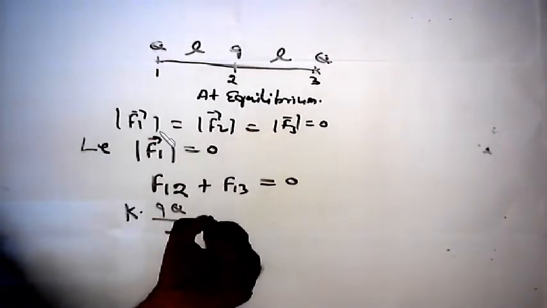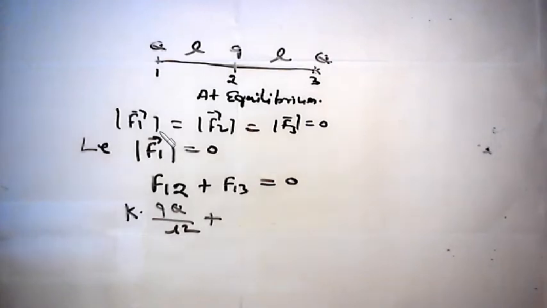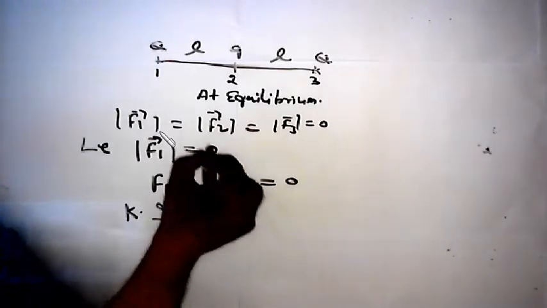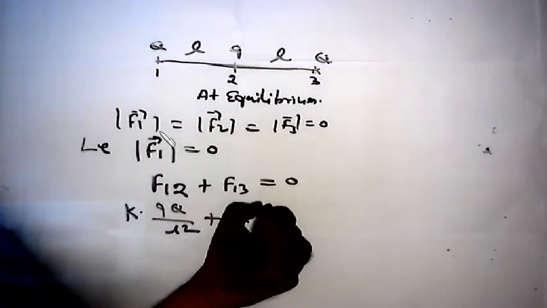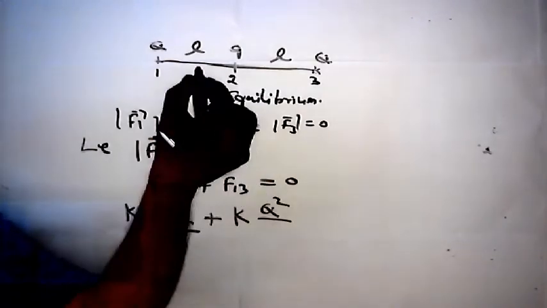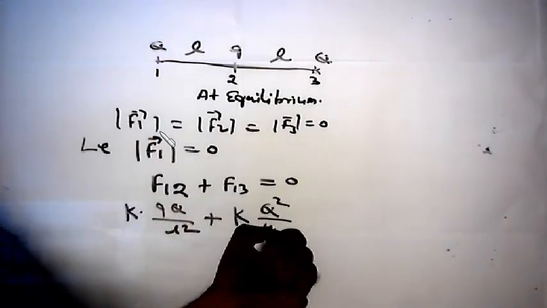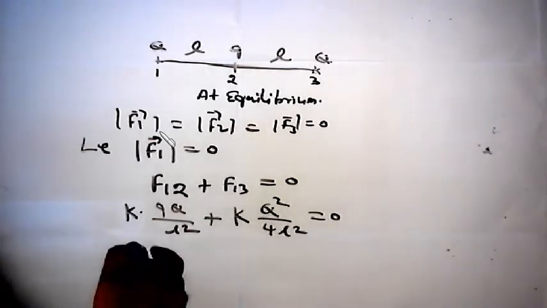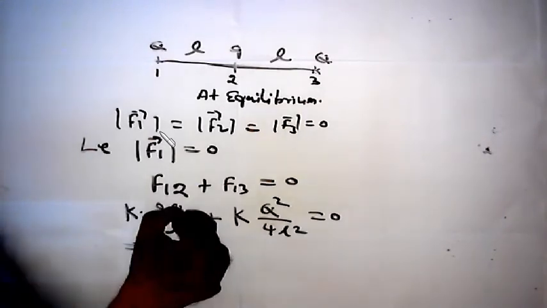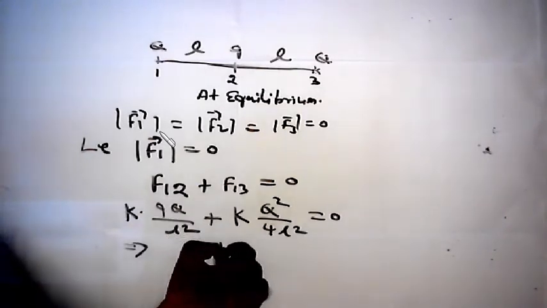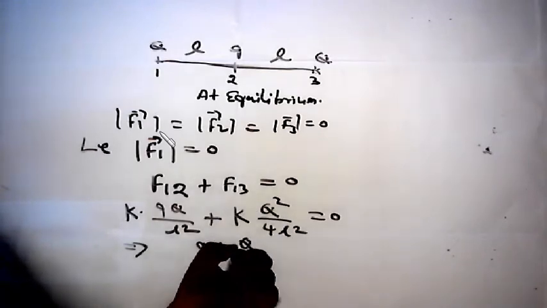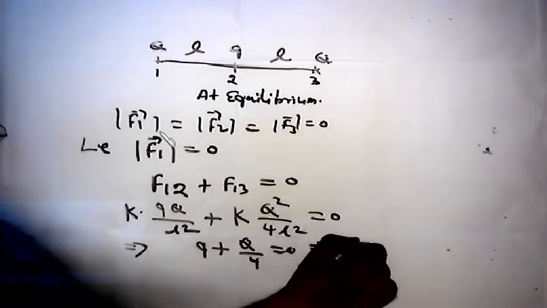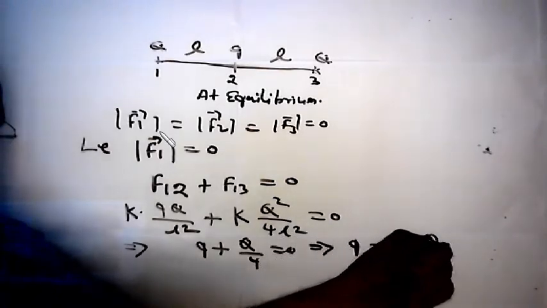Okay, then plus for F13 again we can start with the k. K is 1 by 4 pi epsilon naught, 1 3 capital Q and capital Q, Q square, total separation L plus L, 2L, so square 4L square, is equal to 0. On simplification, only small q is left. From the second term, capital Q by 4, and this gives the result, and q is negative of Q by 4.